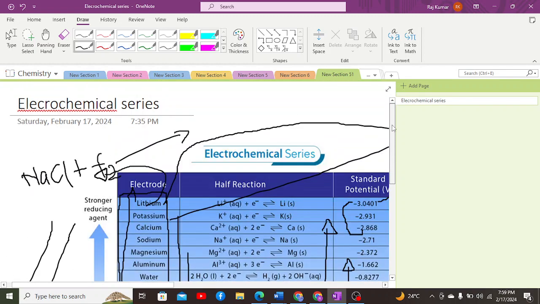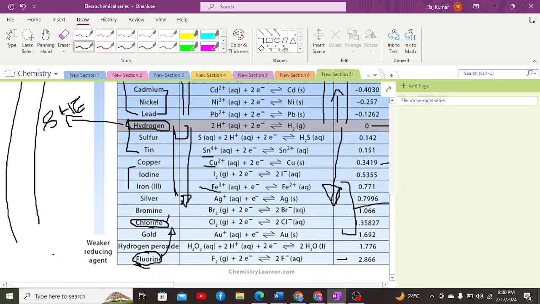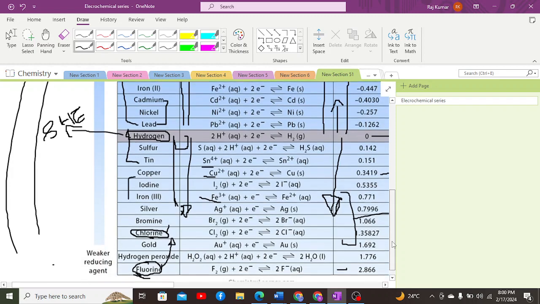As a result, when sodium chloride reacts with fluorine gas, the chlorine atom is displaced with fluorine, forming sodium fluoride salt plus chlorine gas. Now we are going to balance the equation and this would be the final equation. So this is a basic answer, displacement reaction occurring.